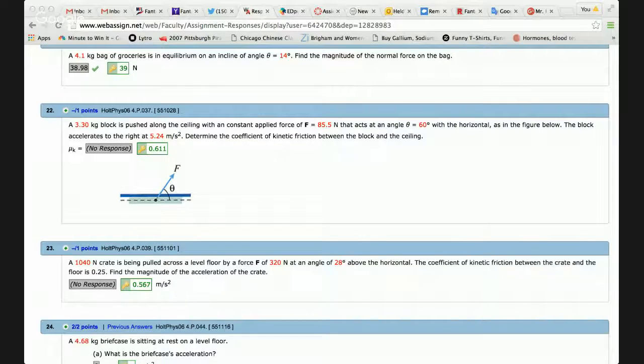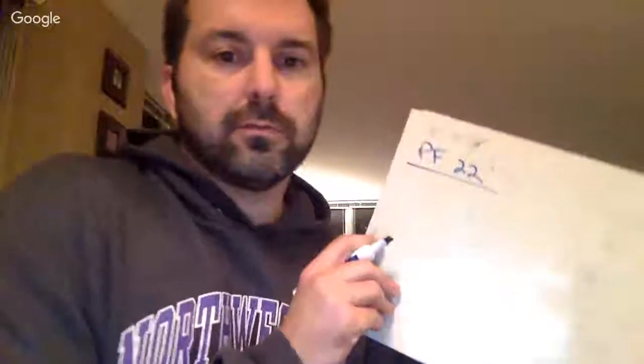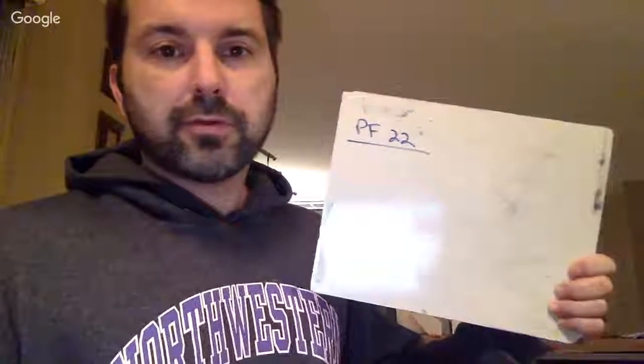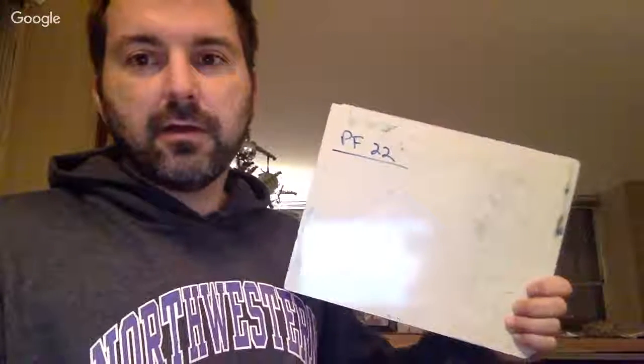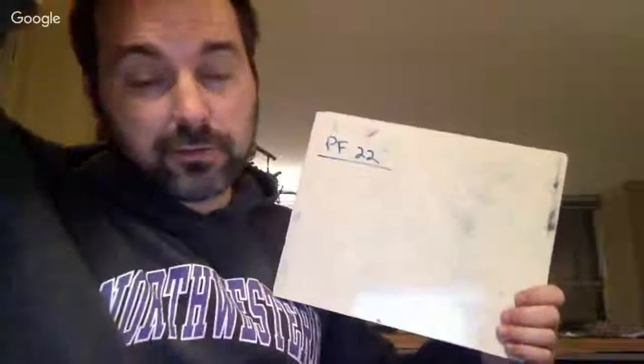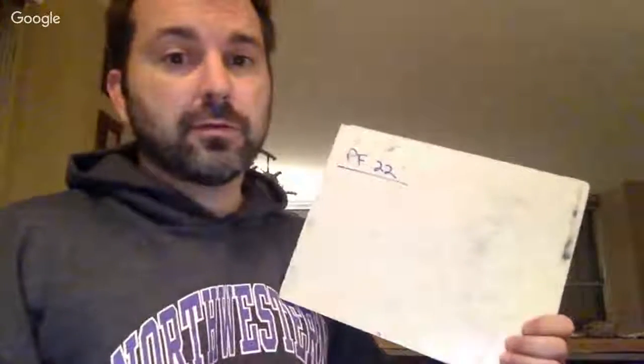We've got the problem, and I'll go through this here in a second so you can understand what's going on. So hopefully you've got a mental picture of that. Go ahead and you can open your practice final up. So this is number 22 on the practice final, okay? So it says we've got a 3.3 kilogram block pushed along the ceiling at a constant velocity with a constant applied force of 85.85 newtons that acts with an angle of 60 degrees to the horizontal and accelerates to the right at 5.24 meters per second.